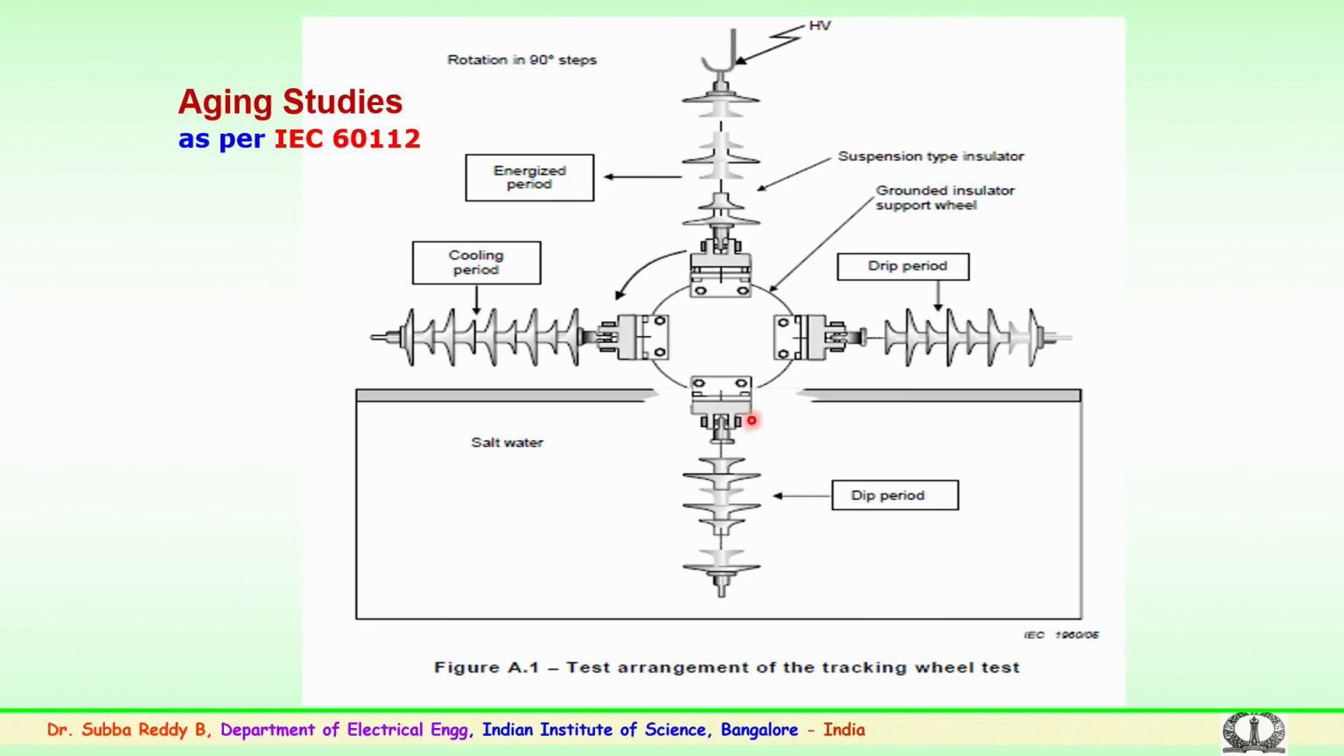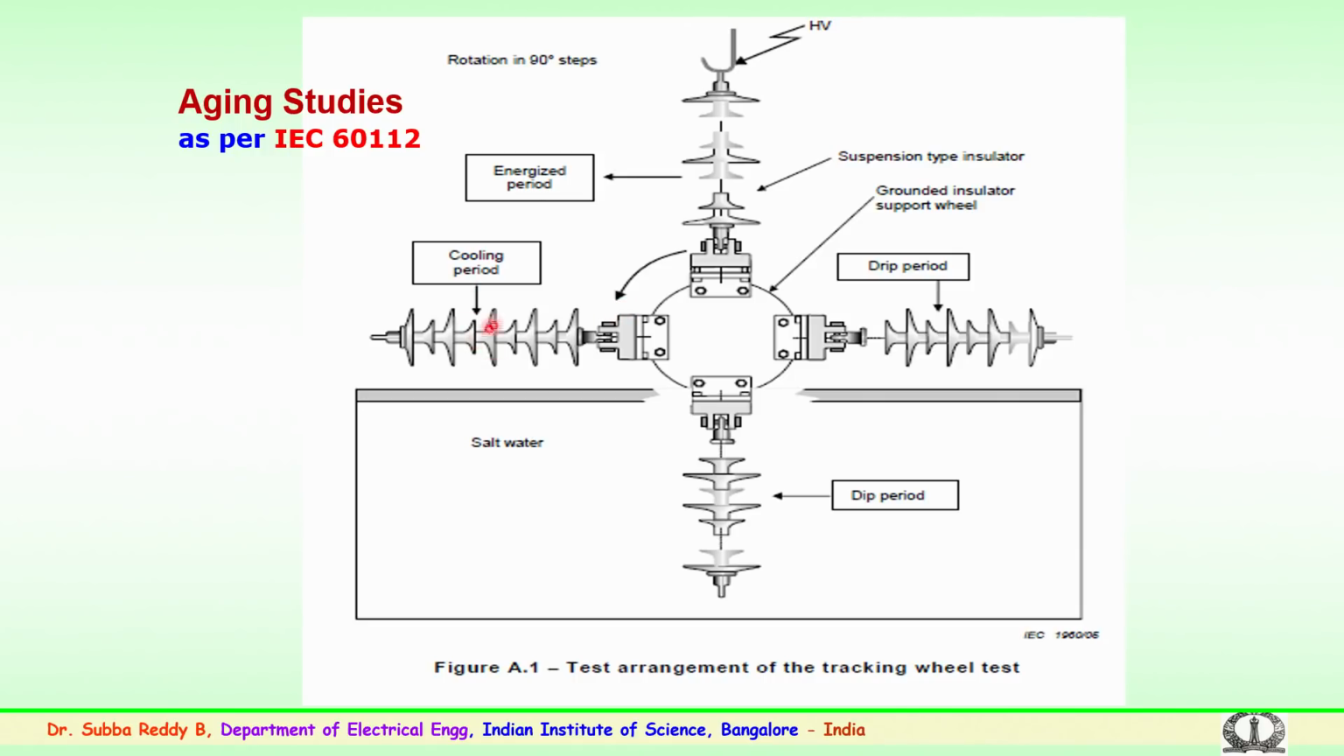This phase where the insulator dips in the solution is known as the dipping phase. Further to dipping, the insulator travels here with the contaminants and halts at the horizontal level. This phase is known as the drip phase, where the contaminants drop. This stays for some period of time, then again it goes here, comes to the vertical position and gets connected with the high voltage.